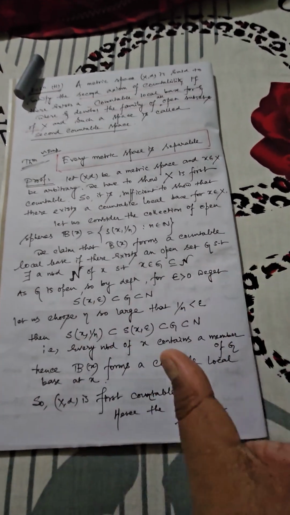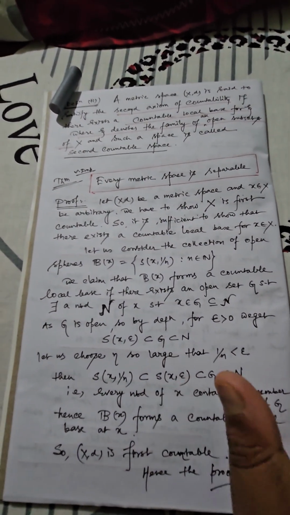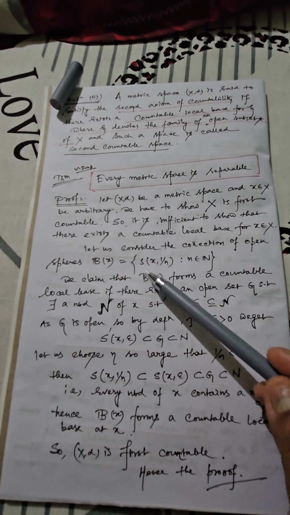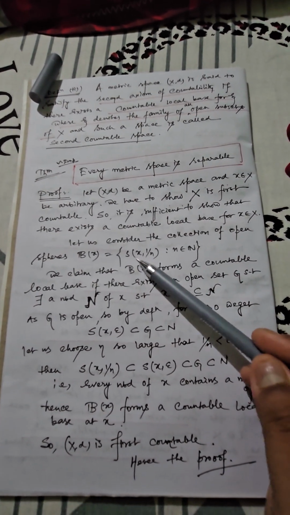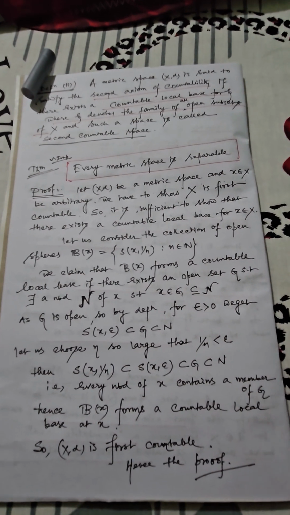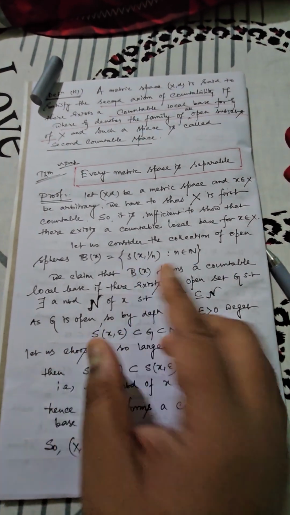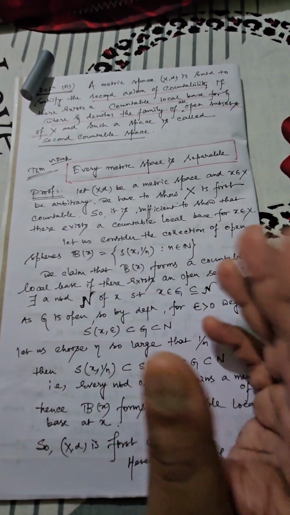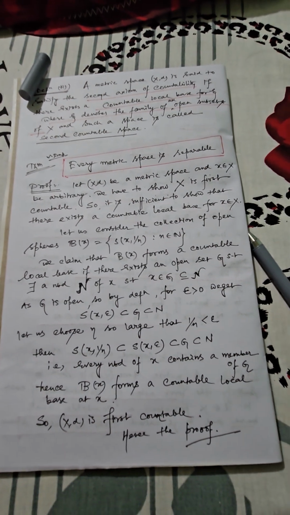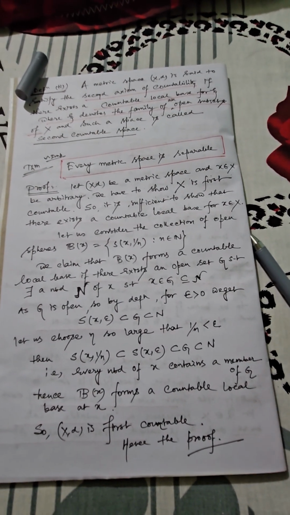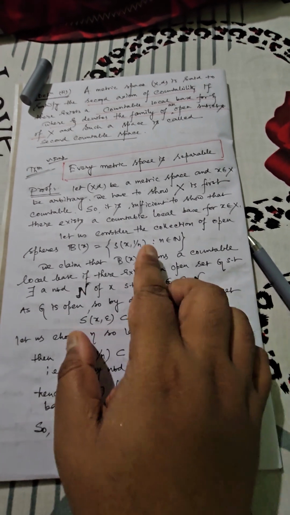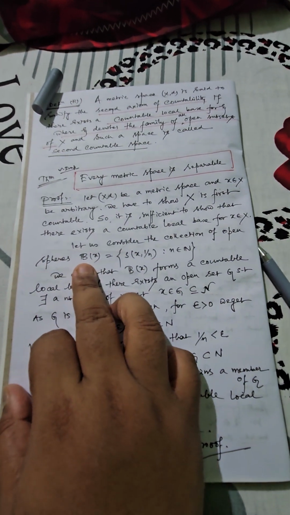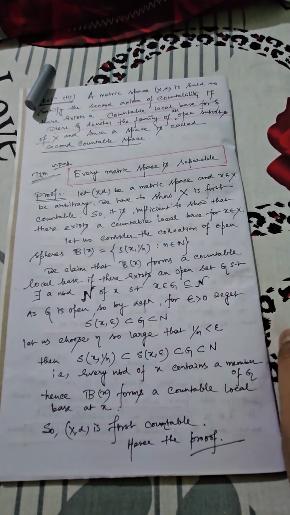Now let us consider the collection of all possible open balls or open spheres having center at x. You can see I have given the structure like this. You are considering the open spheres whose center is at x with radius 1/n. Now one thing you can easily understand: if you gradually increase the value of n, this particular radius will diminish. That means if you put n equals 1, 2, 3, 4 and so on, in this way you can enlarge the value of n. Then gradually a situation will arise when n is very, very large, and consequently this will tend towards 0. So this family is denoted by script Bx or capital Bx, whatever you say.